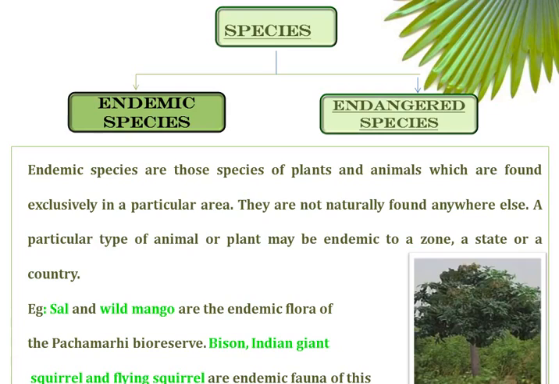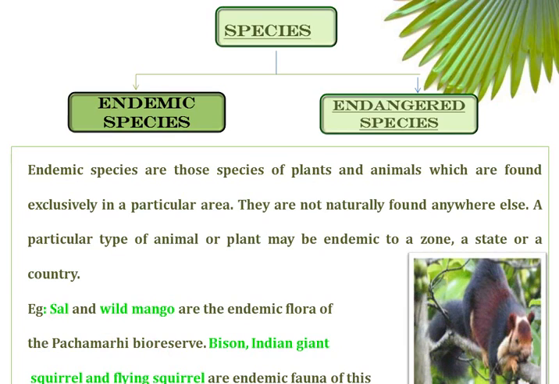For example, the sal or the wild mango are the endemic flora of the Pachmarhi Biosphere Reserve, and the bison or the Indian giant squirrel and flying squirrel are the endemic fauna found in the Pachmarhi Biosphere Reserve. They are not found anywhere else.